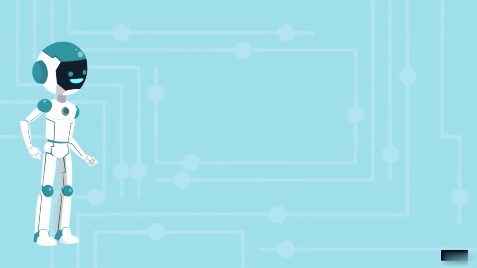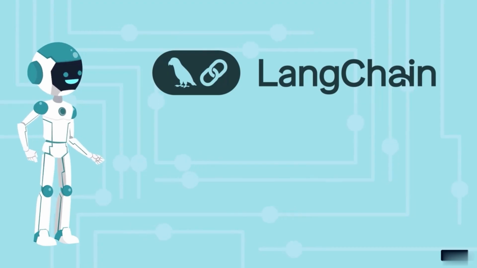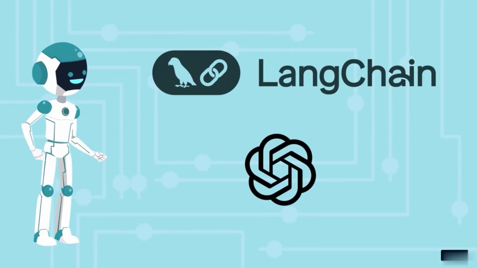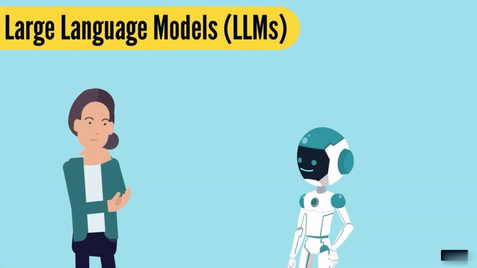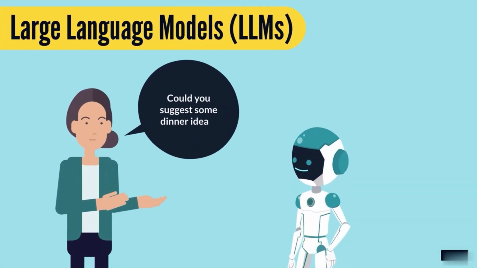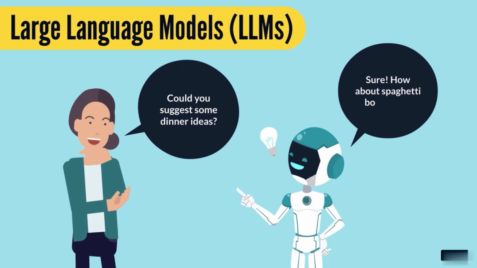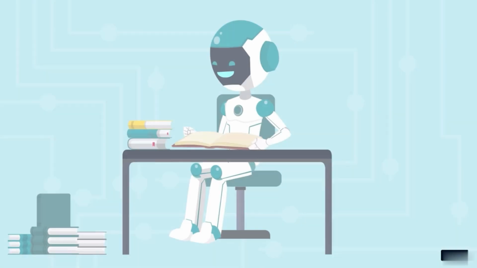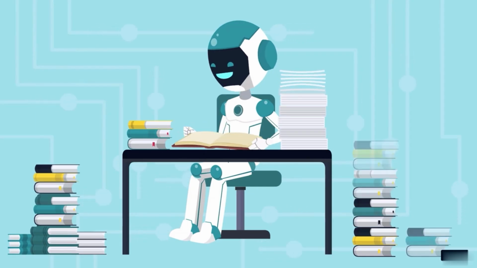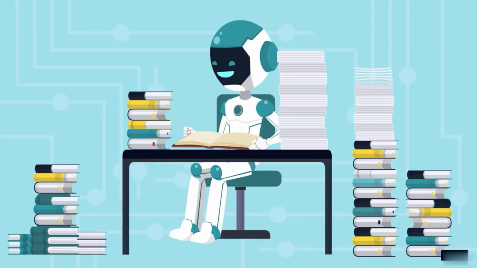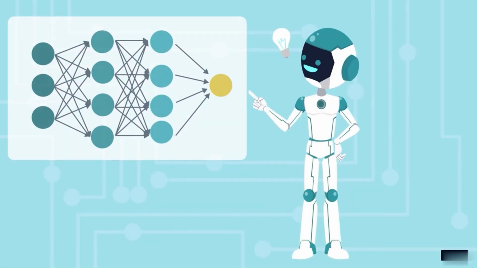Creating chat applications using the LangChain Python library and OpenAI's large language models. Let's start from the beginning. LLMs are models that can process human language and generate human-like responses. The large part in the name refers to the enormous amount of data these models have been trained on, and consequently, their impressive number of parameters.